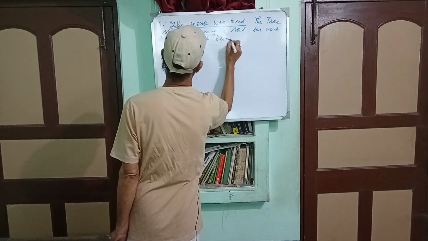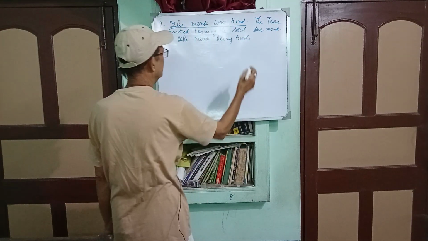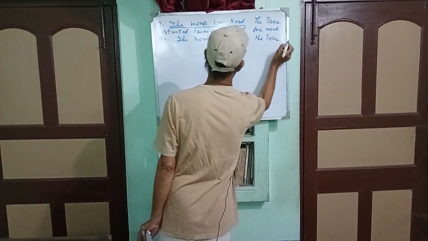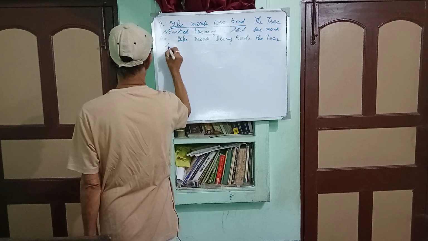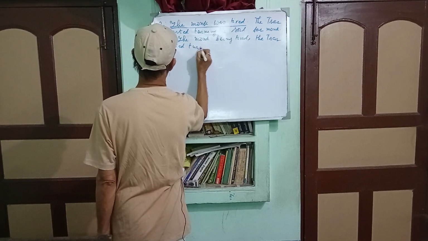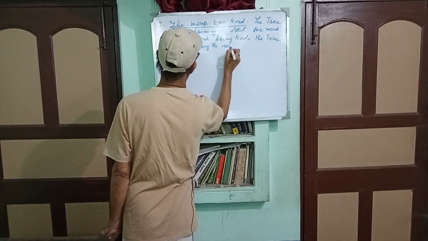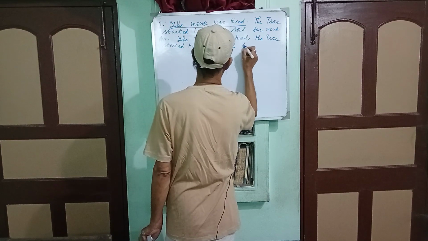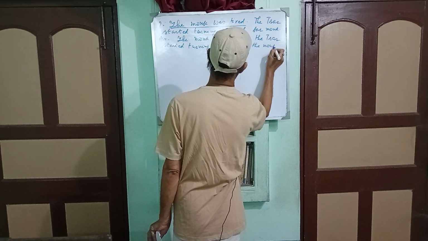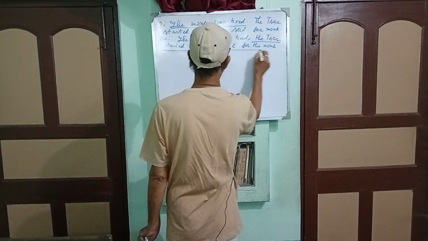being tired, comma, the jar started turning the soil for the monk. So, the jar started turning the soil for the monk.